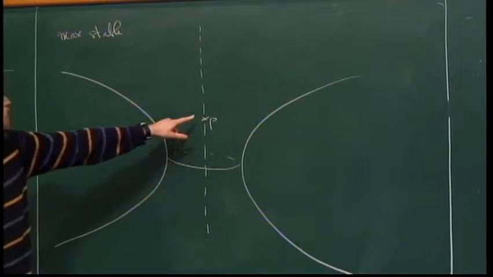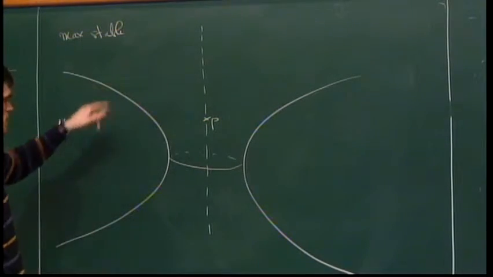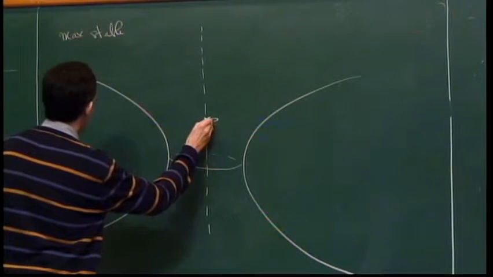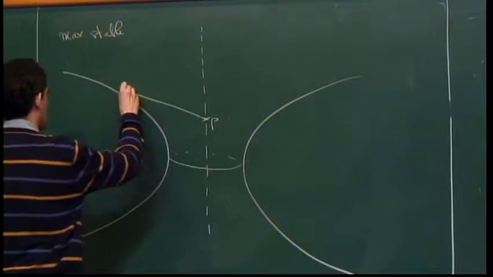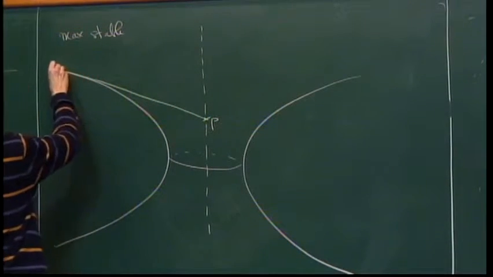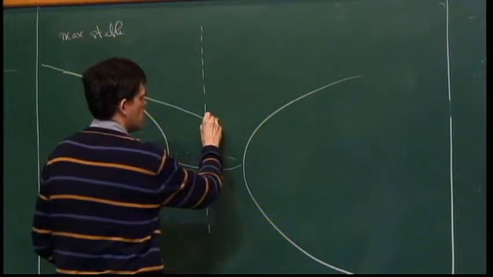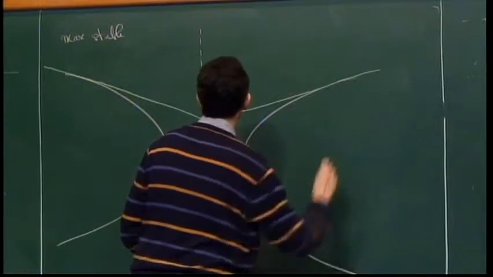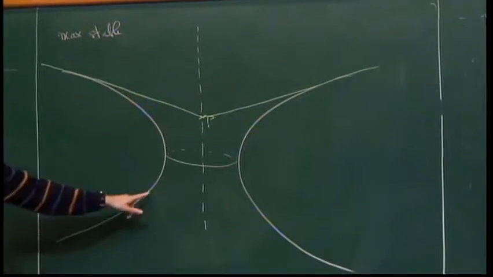The rays starting from P, some of them are tangent to the catenoid. So in this picture, for example, you have a ray like this, which is tangent to the catenoid. And of course, the picture is rotationally symmetric. So you have one on the top, and you also have one on the bottom.